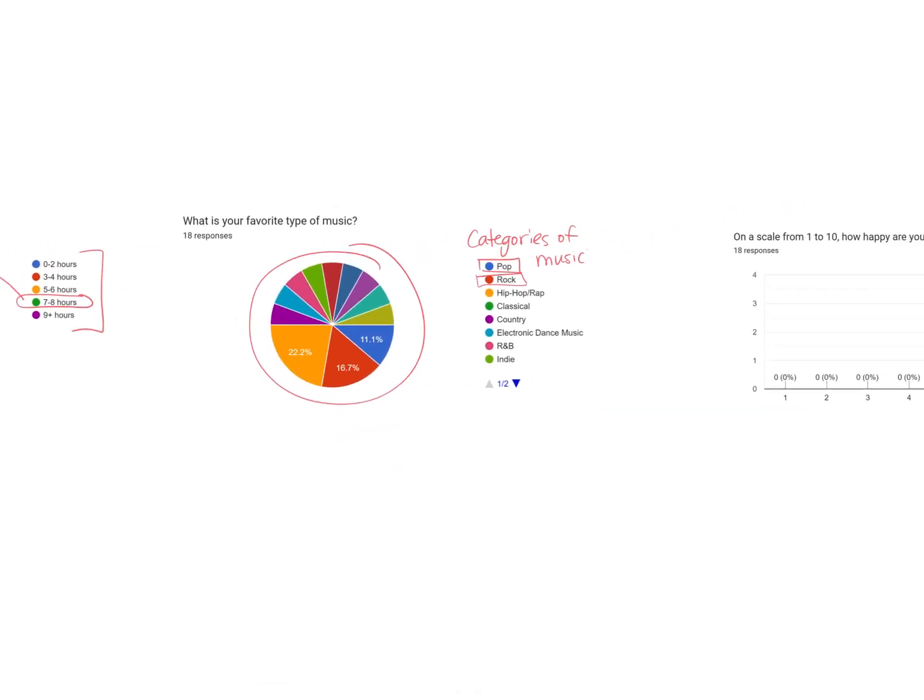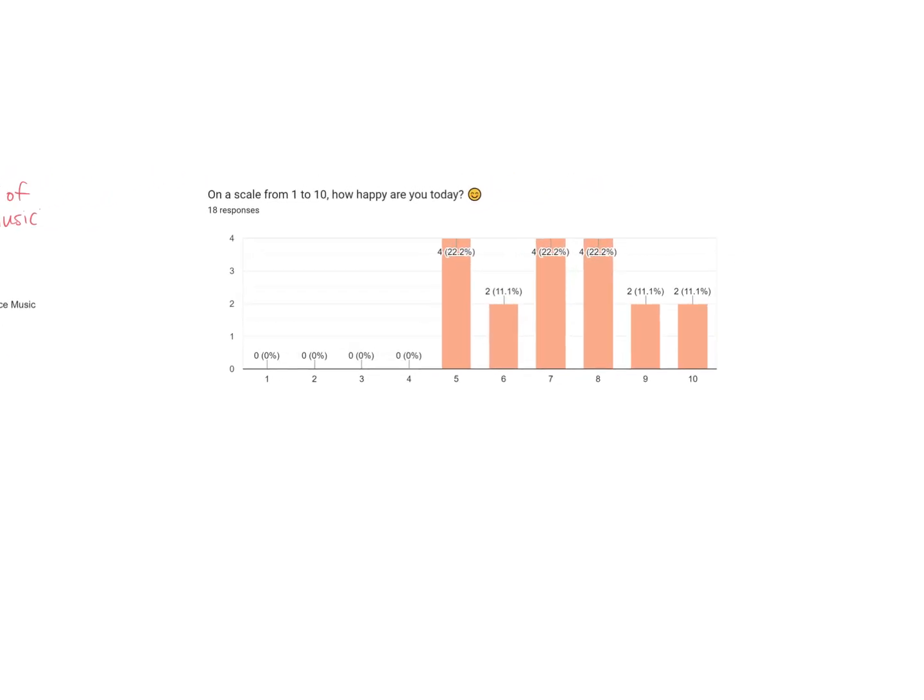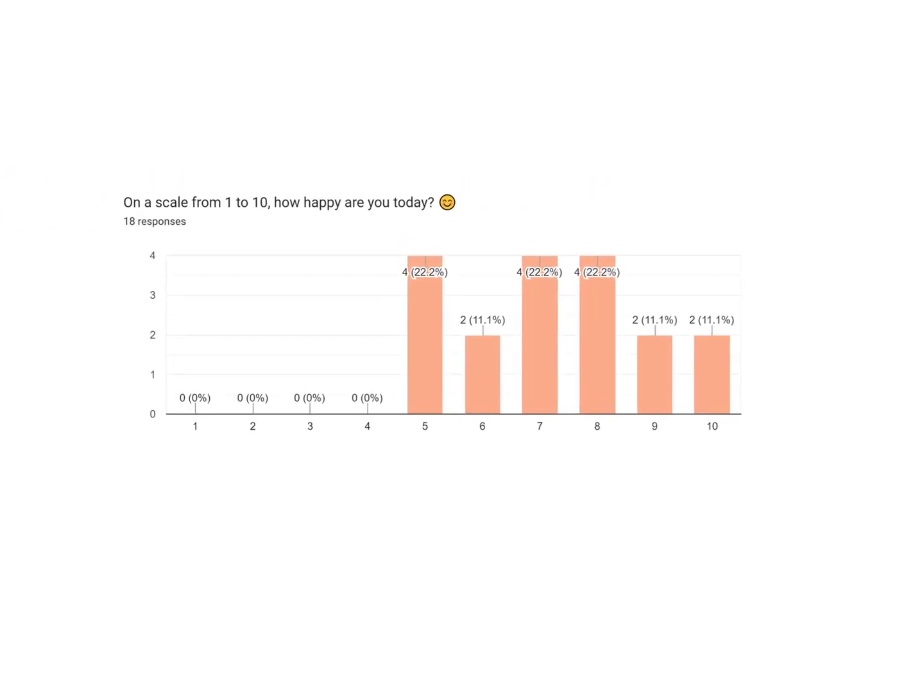Sometimes there's better ways, and if we look at this question here, we still had answers to the survey question, which were numbers. So again, that's a quantity. But here it's represented in the form of a bar graph. So you can see that there's vertical bars compared to the pies, the circles that we were just looking at. And our trend is living on this side of happiness. So the way that it worked was 0 was extremely unhappy, 10 was extremely happy. And so we have a lot of people living on this right side, which later we're going to learn this actually means our data set is skewed to the left.